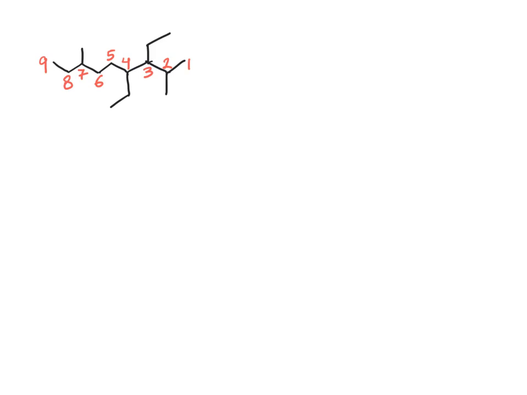So the parent chain is nonane, and it has 1, 2, 3, and 4 side chains or substituents. 2 of them are methyl groups.